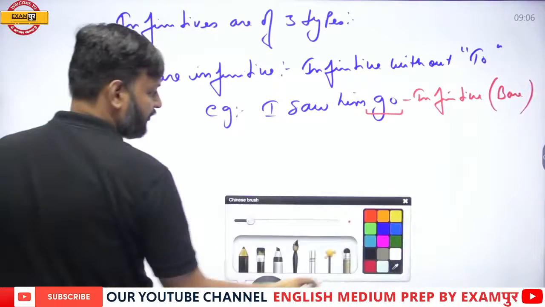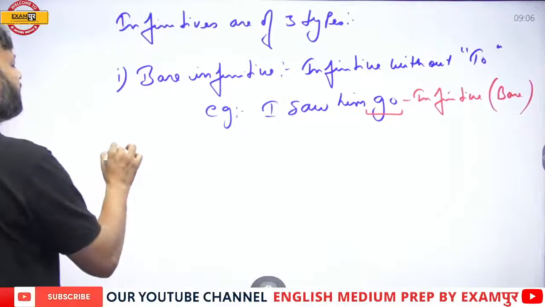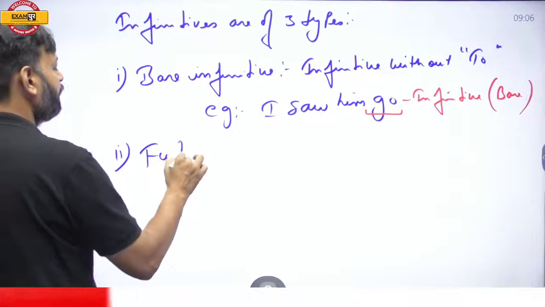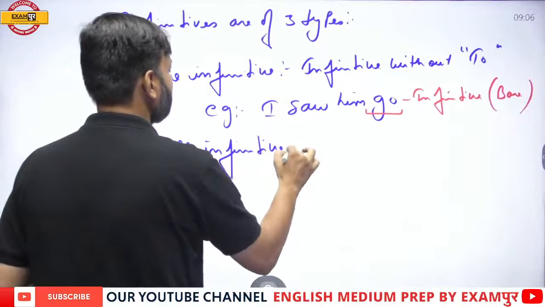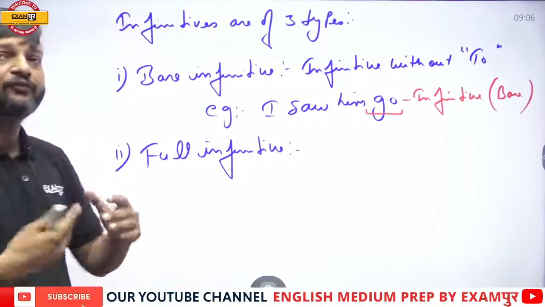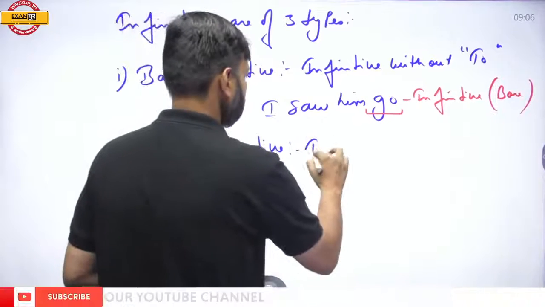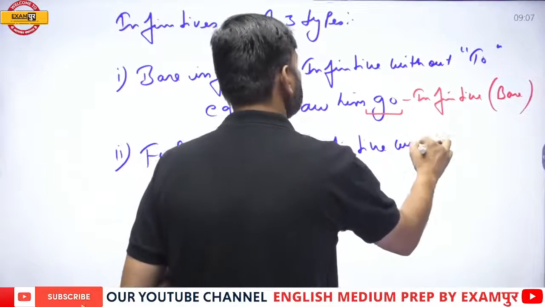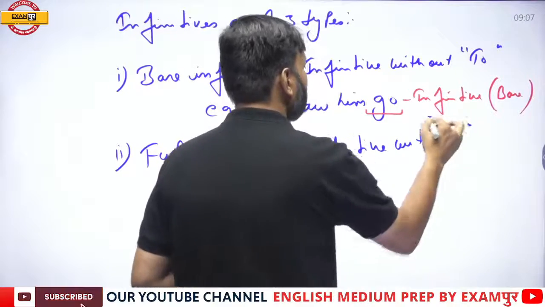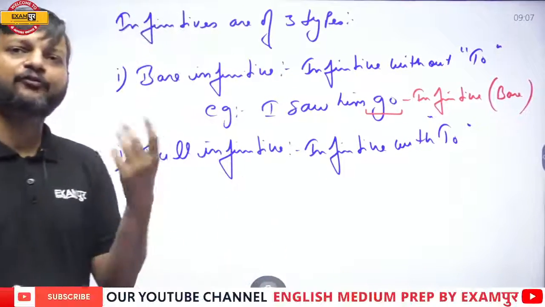The second type of infinitive is full infinitive. Now what is full infinitive? Infinitive with to is full infinitive.